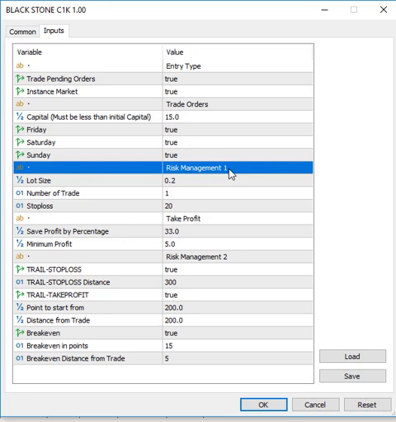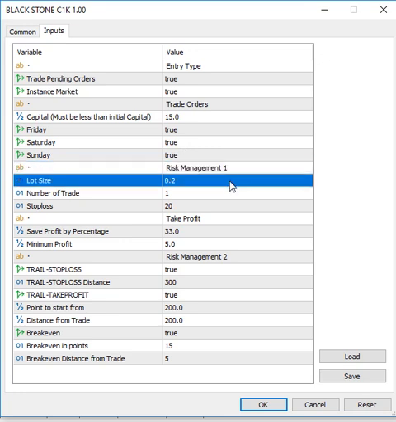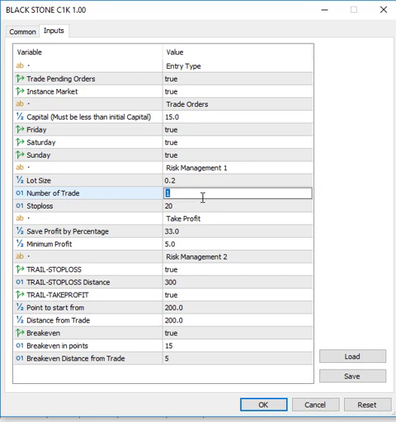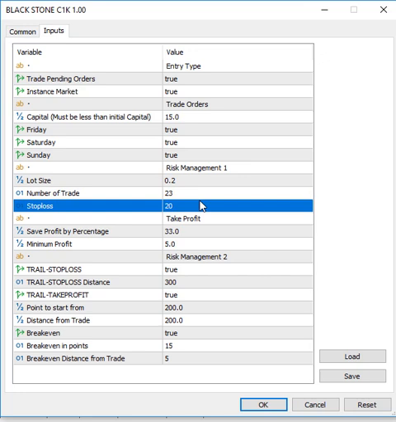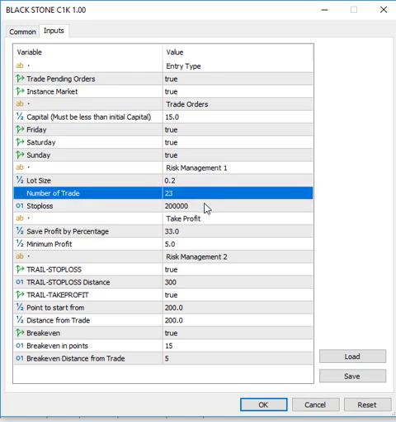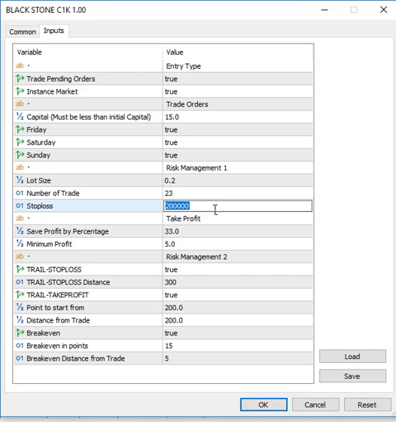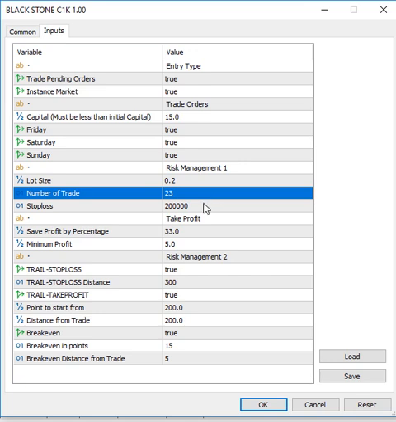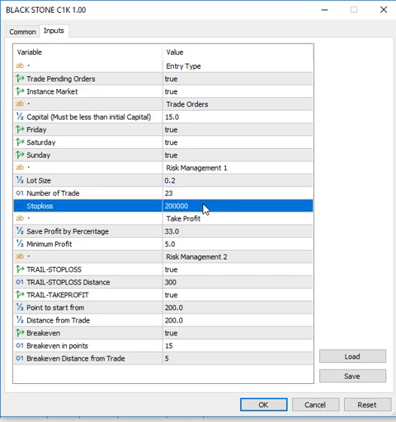Now, risk management one. Here is where we enter our loss size. This is our loss size for Crash 1000. Now, number of trades. I can easily enter any number of trades I want it to open for me per signal. Then the stop loss. I can use any stop loss of my choice. It's left for you. This is in points, not in pips, neither is it in dollars. I'll just give a round figure for the value of a loss per point.